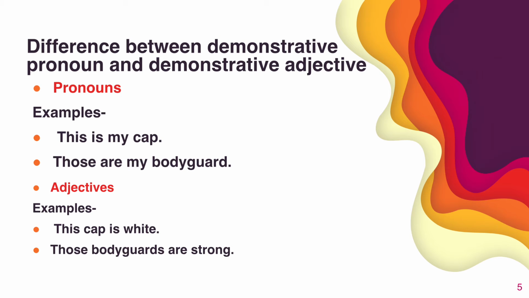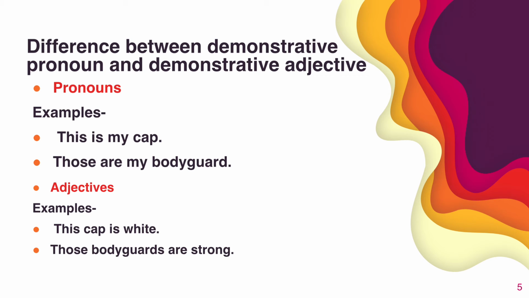Now look at the second example. Those are my bodyguards. So here those is adjective and bodyguards is noun, and in between there is what? are my. So are my is again the demonstrative pronoun. So here the former is my and are my, that is used between adjective and noun. So this is what demonstrative pronoun.